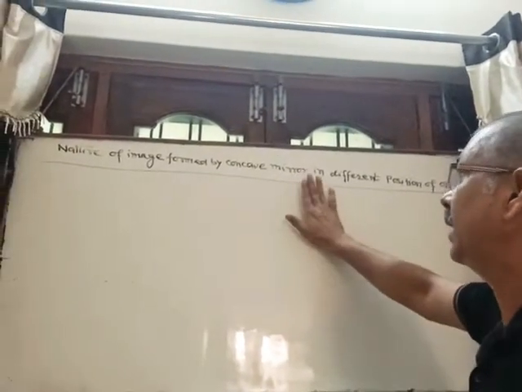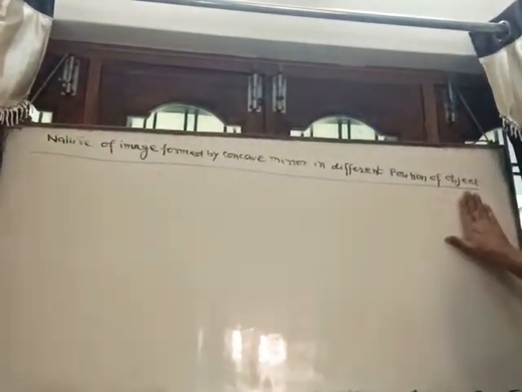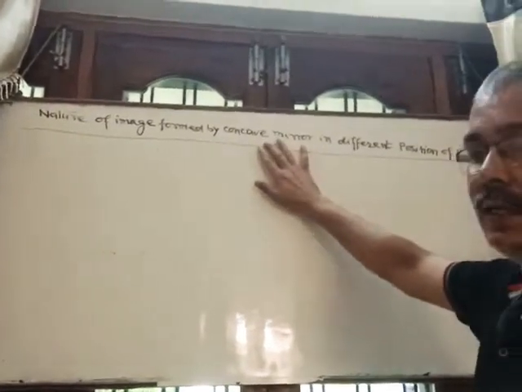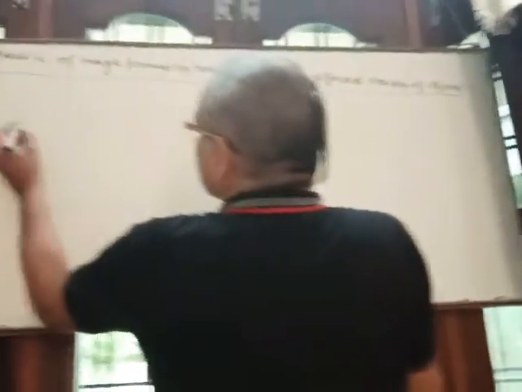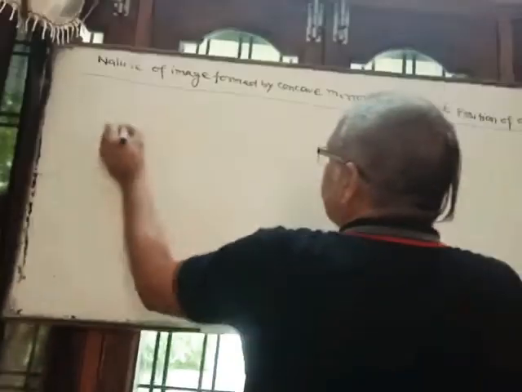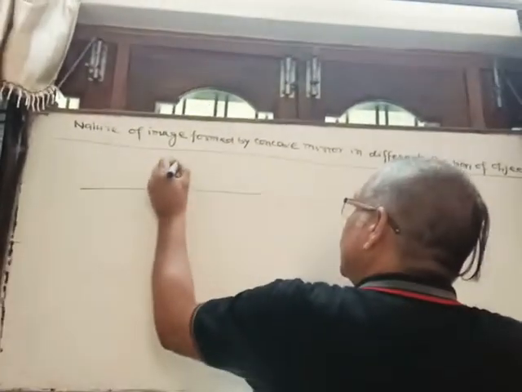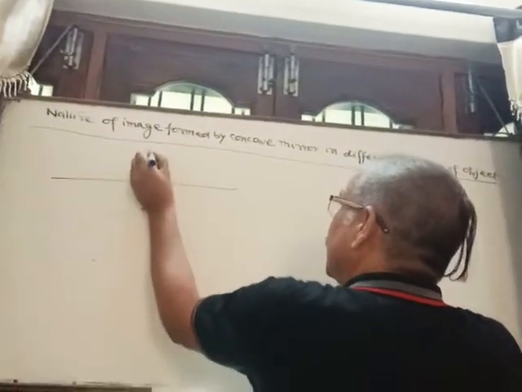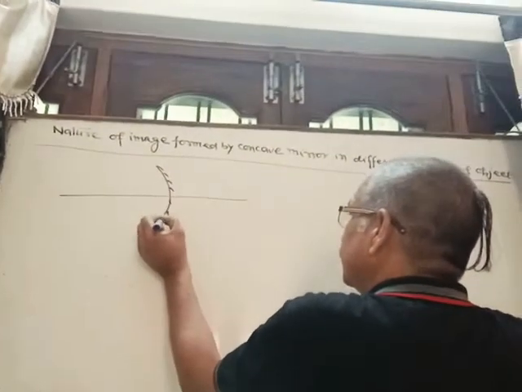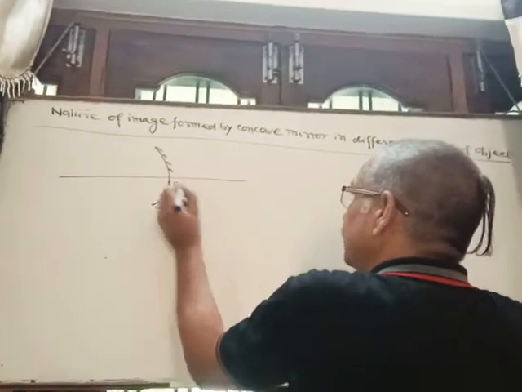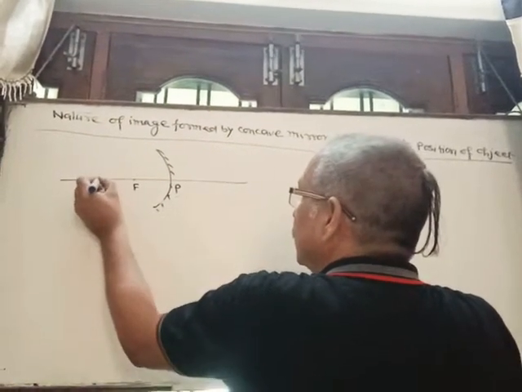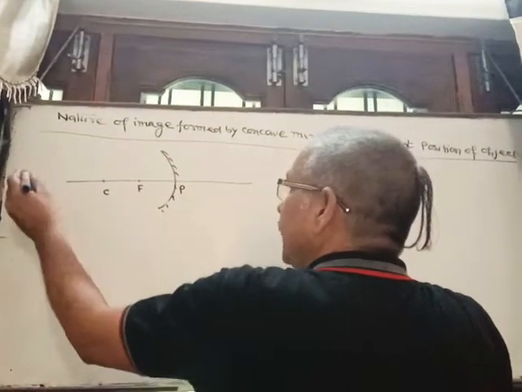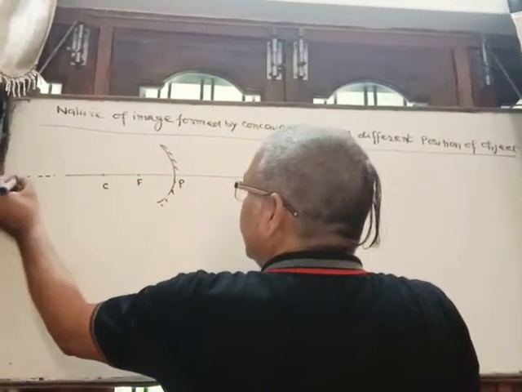We discuss the nature of image formed by a concave mirror in different positions of the object. As you know, a concave mirror is also called a converging mirror. Suppose this is the principal axis, this one is the concave mirror, and this is its pole, focus, center of curvature, and here infinity.